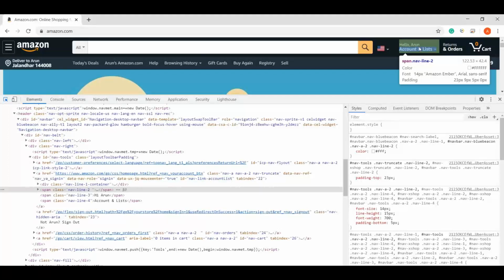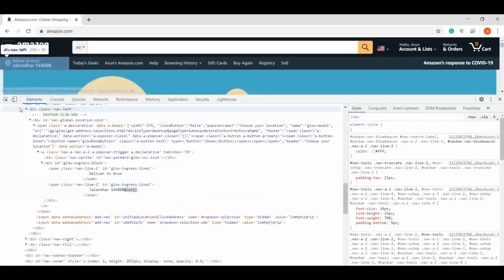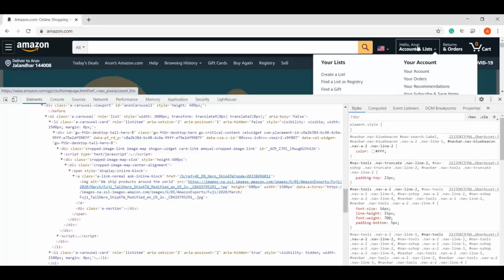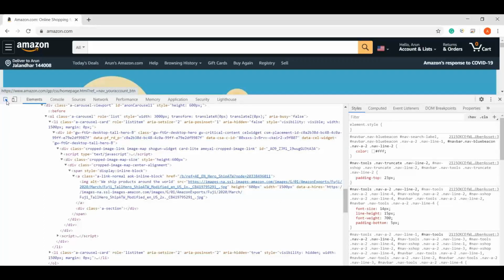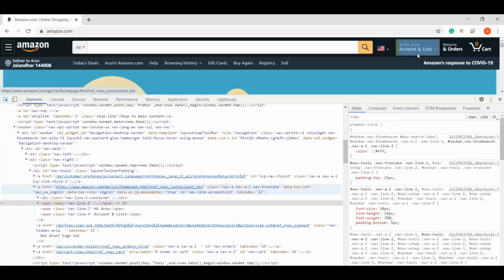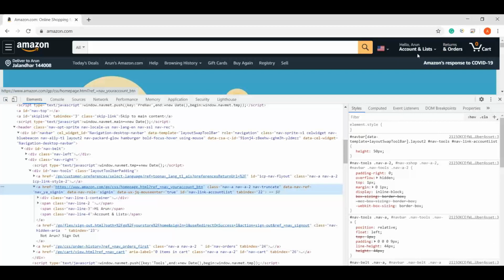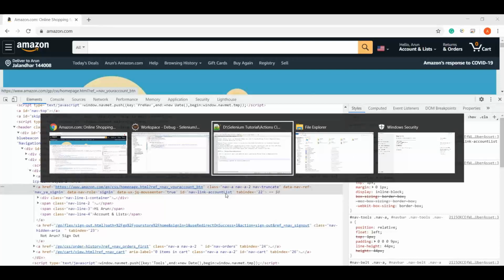We have span here. What about the div container? Let me check again. We have an ID, nav link account list. Okay, let me check with this ID.